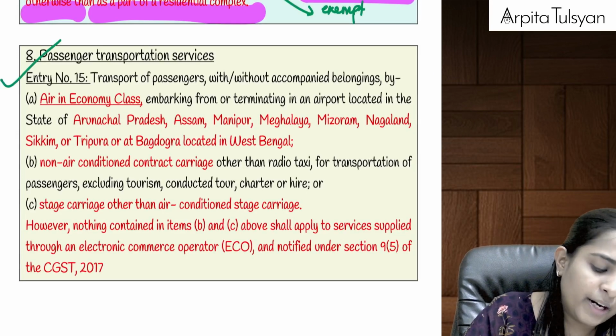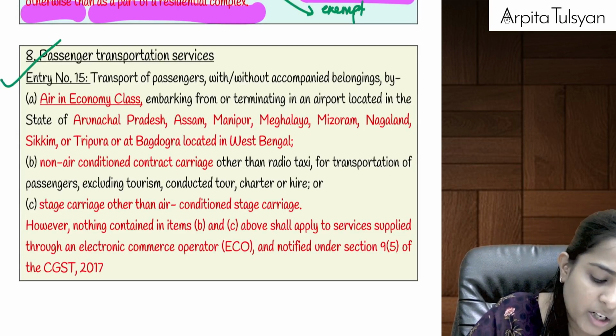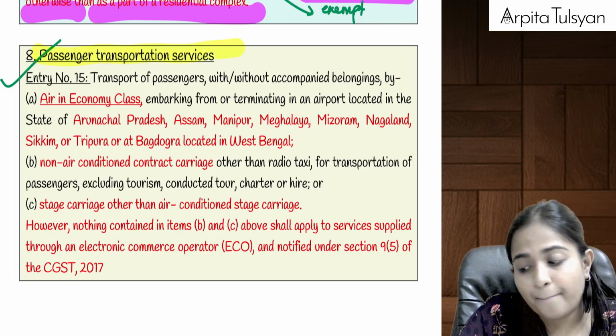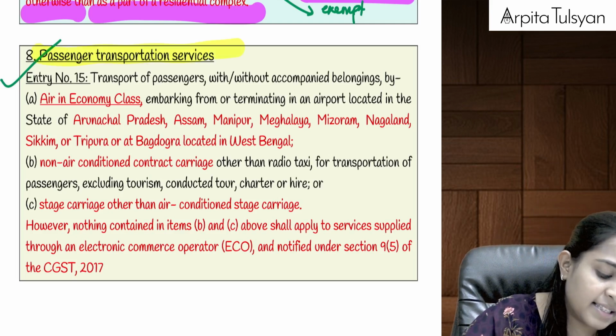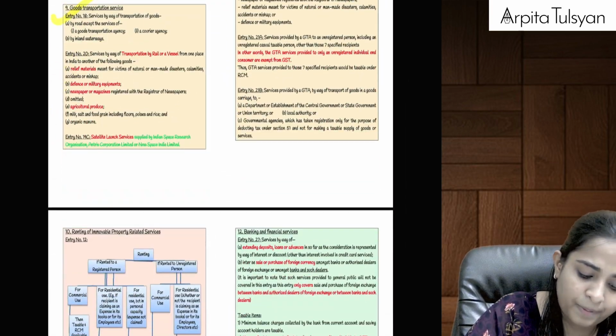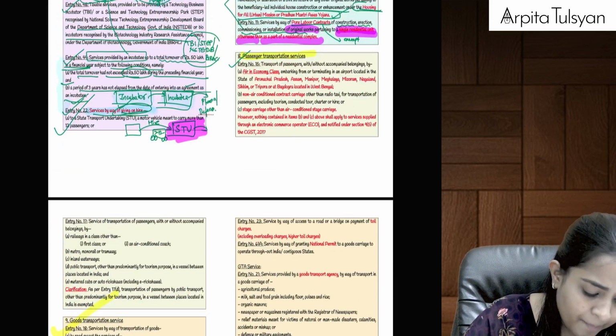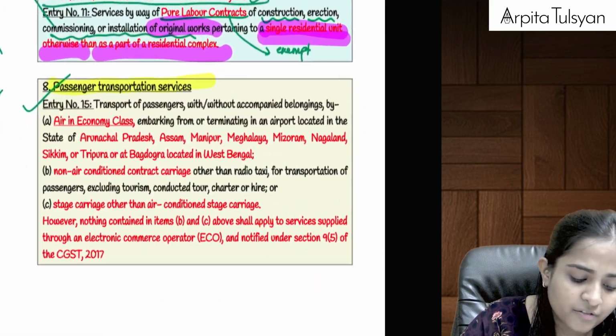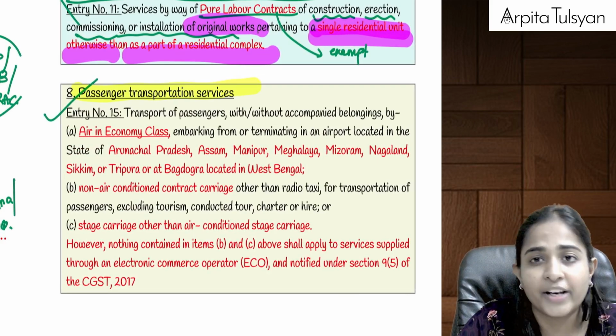Then after that, going to the next one, that is passenger transportation services. Okay, passenger transportation services. After this, the next service that we are going to have is your goods transportation service. So please have a clarity regarding the same. Okay, in this passenger transportation service, we have just got two entries. It is very, very simple.